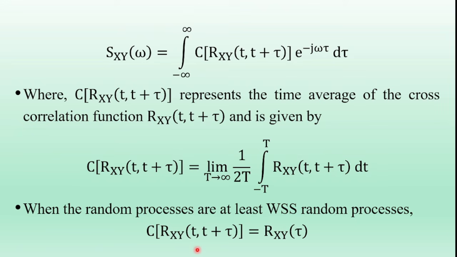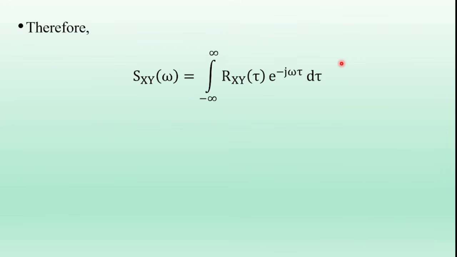So applying the wide sense stationary condition to this equation, we get the cross power spectral density expression given by Sxy of omega equal to the integral from minus infinity to infinity of Rxy of tau into e power minus j omega tau d tau. So this is the Fourier transform of the cross correlation function of the random processes x of t and y of t.